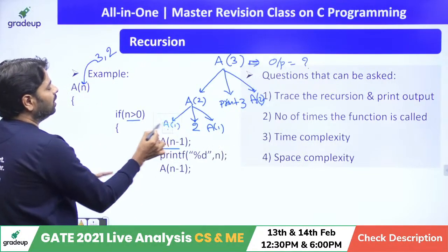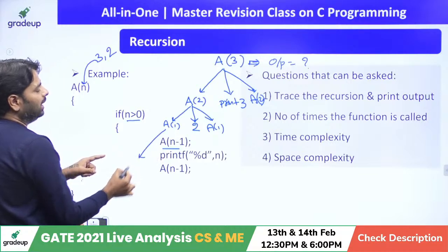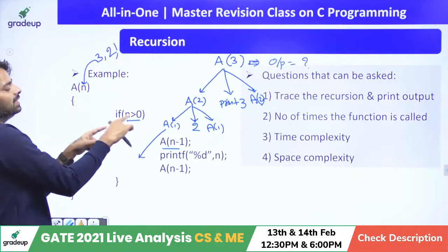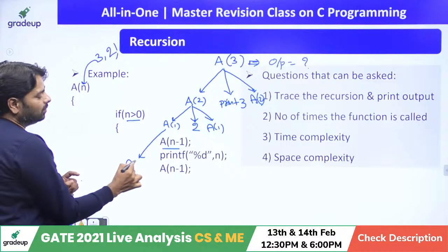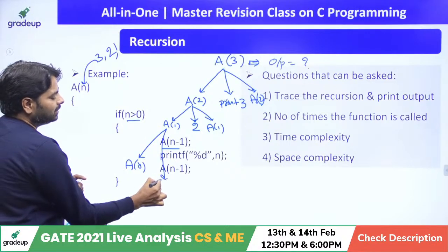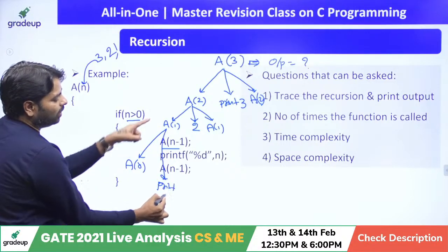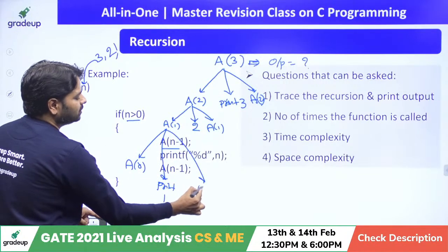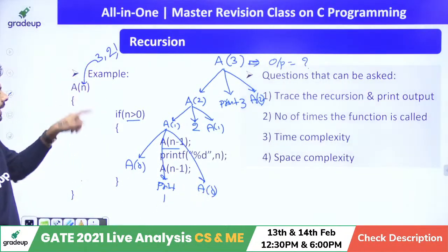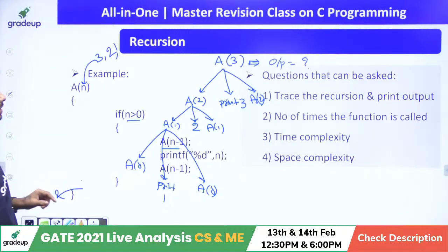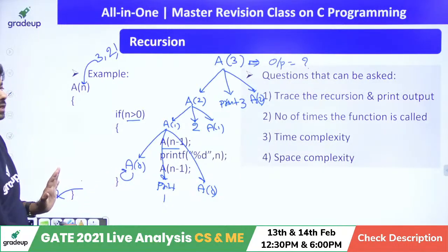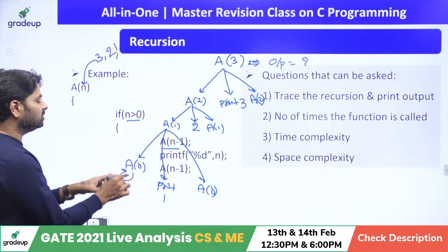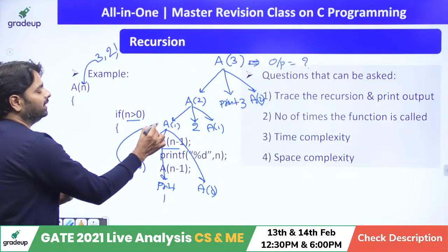And A of 1, when you call, 1 is greater than 0. So when you pass 1 is greater than 0, it's going to call A of 0, and you will have a print 1, and it is A of 0. And when you call A of 0, the condition fails, so it directly comes out. So control returns here, A of 0 executes nothing, and control goes back here.